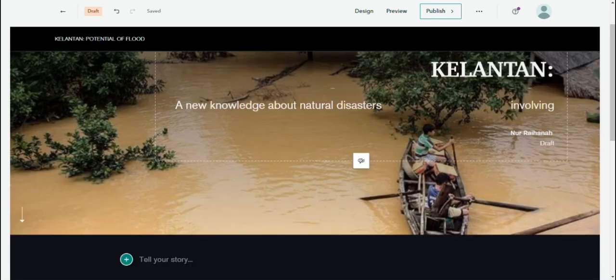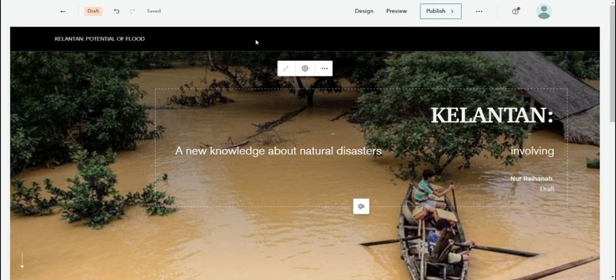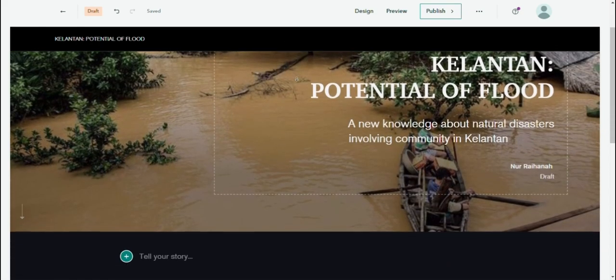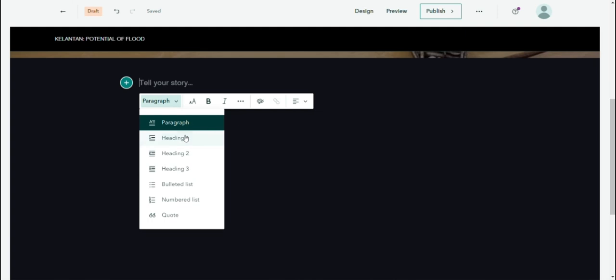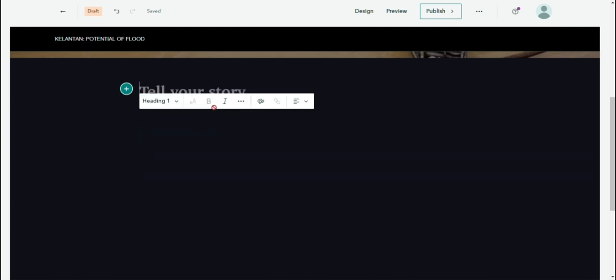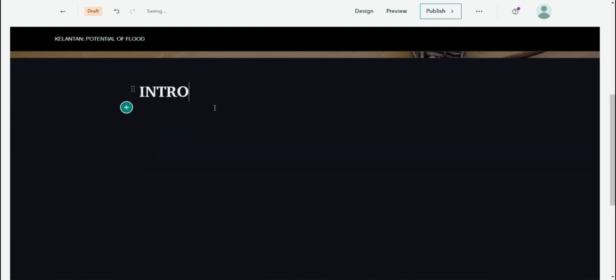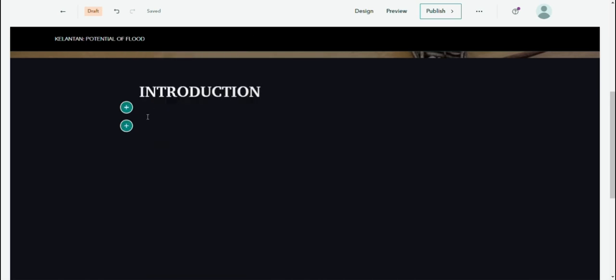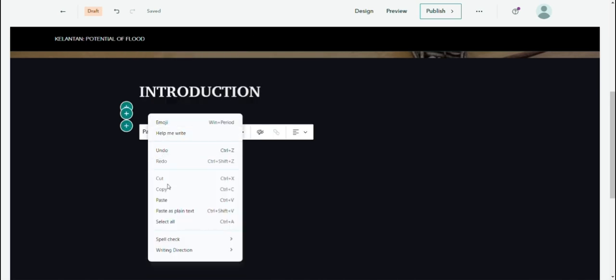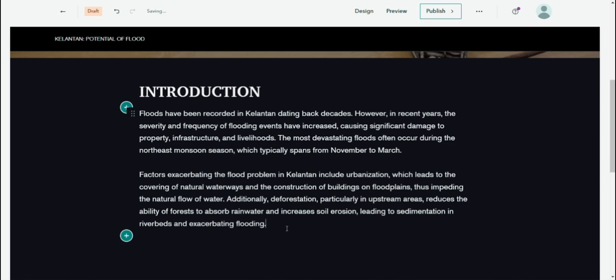For the next part, you need to create the introduction using Title 1 to title your introduction, and then add another text to write the full introduction about this story map and the analysis that you are doing.